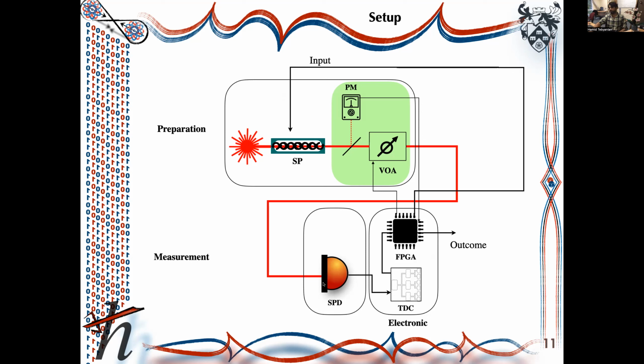The time tags from the detector are converted to digital signals by a time-to-digital converter and go to the FPGA, and then we compute the conditional min-entropy, build our randomness extractor based on it, and extract random numbers in the post-processing stage.